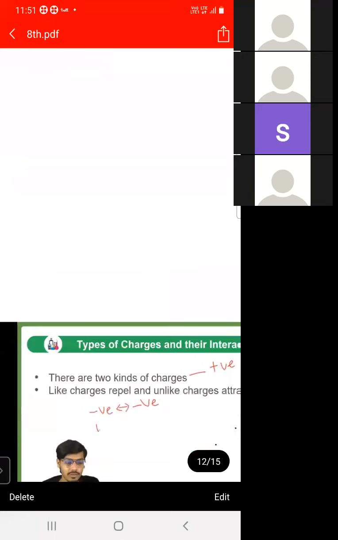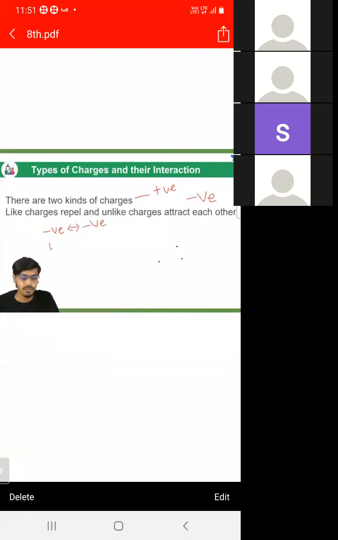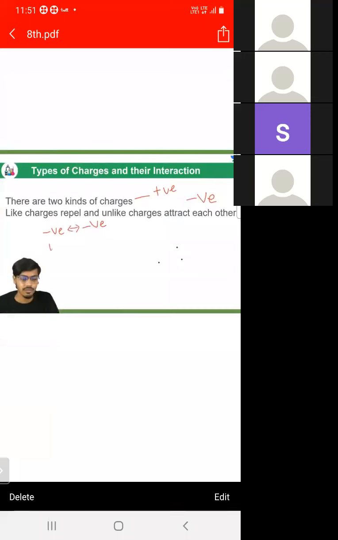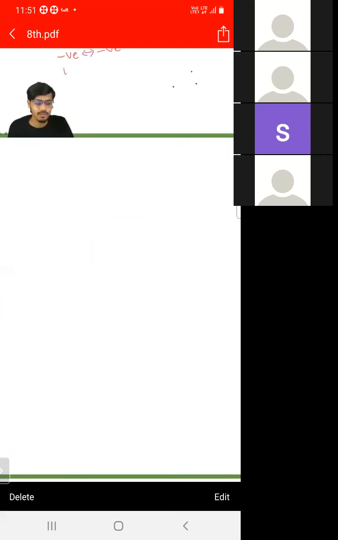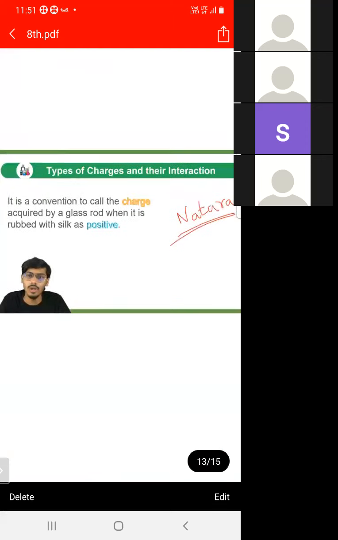So there are two types of charge. First is positive and second is negative. And what are the properties of charge? Like charges repel each other and unlike charges attract each other. So like charges repel each other and unlike charges attract each other.